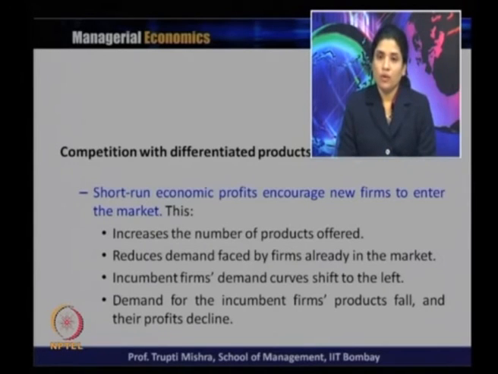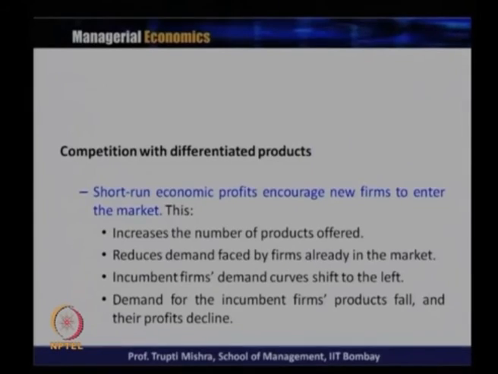So, whenever there is a supernormal profit, that is an incentive for new firms to enter the market, which increases the number of products being offered, because the new firms will again produce a differentiated product. This reduces the demand for the existing firm, which reduces the profit of the existing firm, and finally they again land in a situation where they just get the normal profit. The entry into the market continues till all the existing firms are getting only normal profit. If they are getting supernormal profit, again it is an incentive for firms to enter the market and produce a differentiated product.